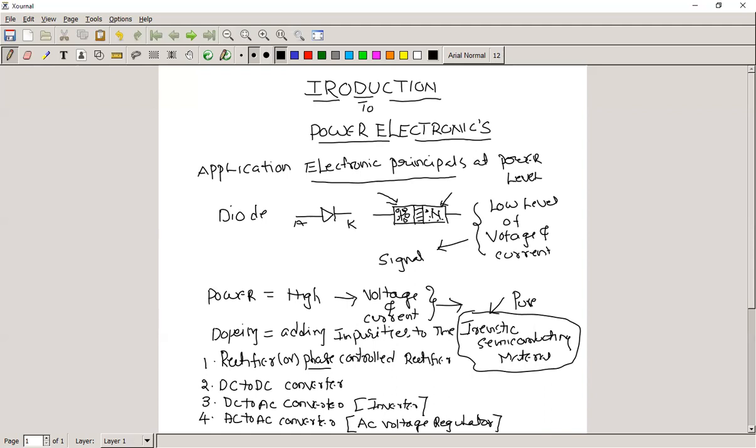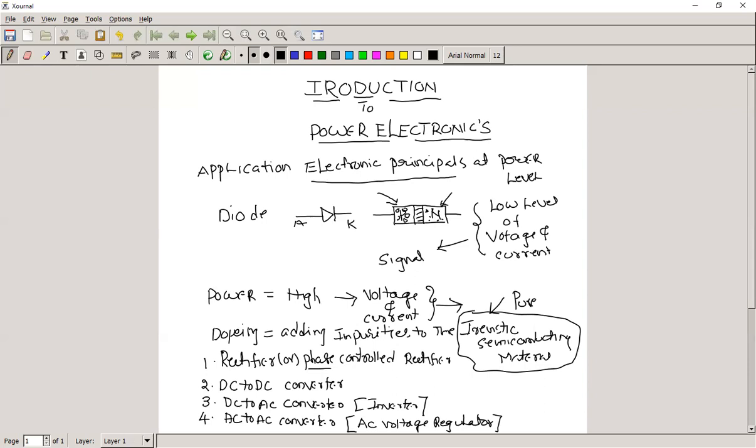We have a fixed AC voltage that we want to change into a variable AC voltage, so we go for AC to AC converters. They are also in high demand practically.